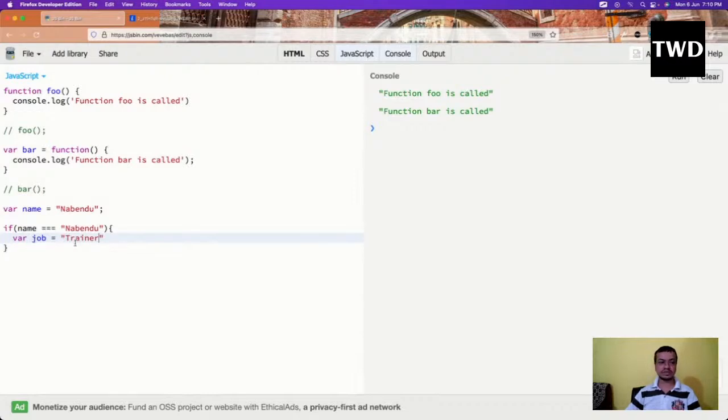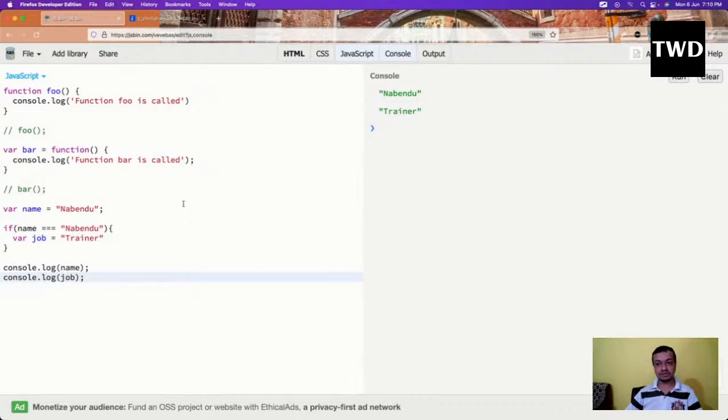Suppose in C++ I write this thing, this curly bracket creates the scope. If name equal to name, this curly bracket will create the scope, and that will not be accessible outside. But here everything is accessible outside: console.log of name, which of course is accessible outside, and console.log of job. You might think that job is not accessible outside, but both of them are accessible outside, which is the wrong thing in JavaScript. This is why var is known as having a functional scope.